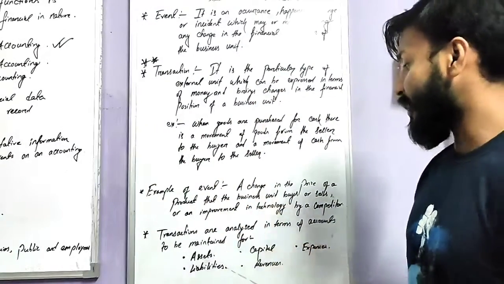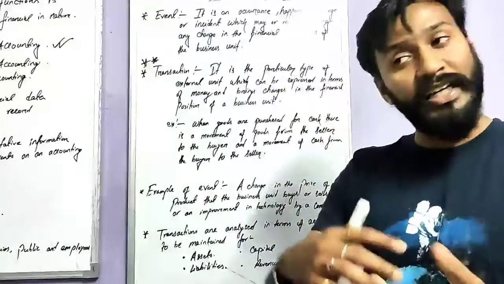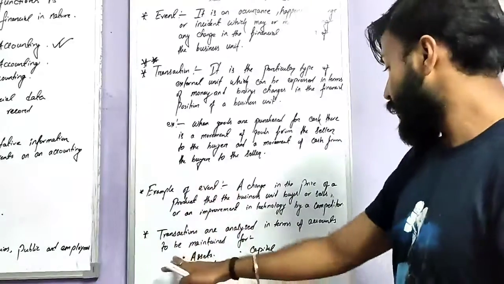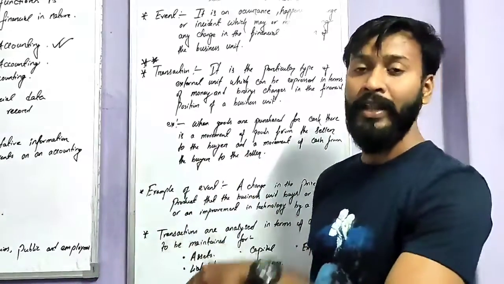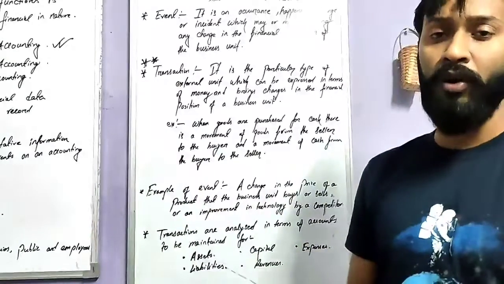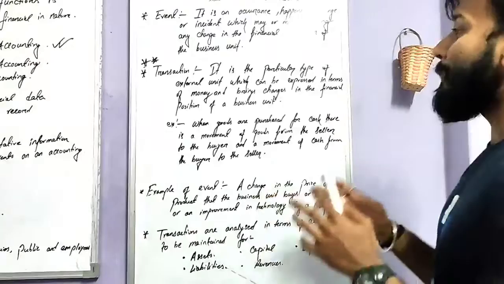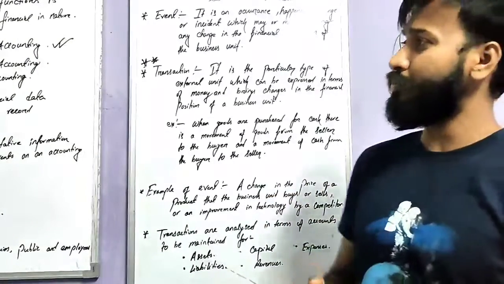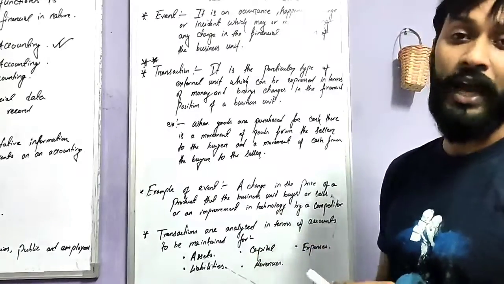Next क्या है? Transactions are analyzed in terms of accounts. These transactions are only analyzed in terms of accounts. क्या क्या है? To be maintained for assets है, liabilities है, capital है, revenue है और expenses है. ठीक है? So these are the basic terms that are required for this subject accountancy.